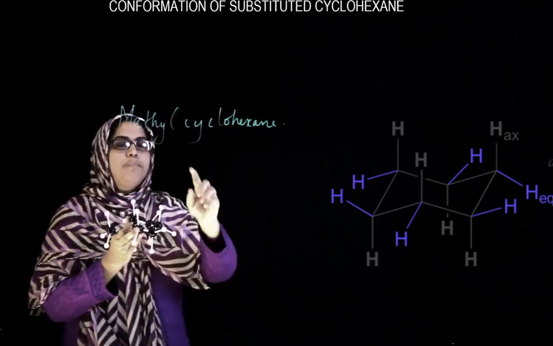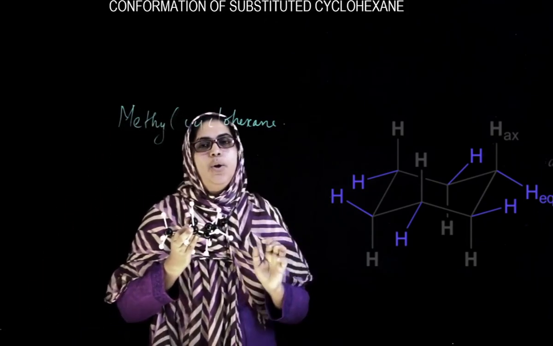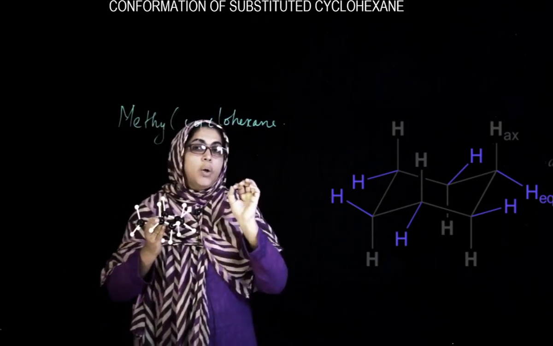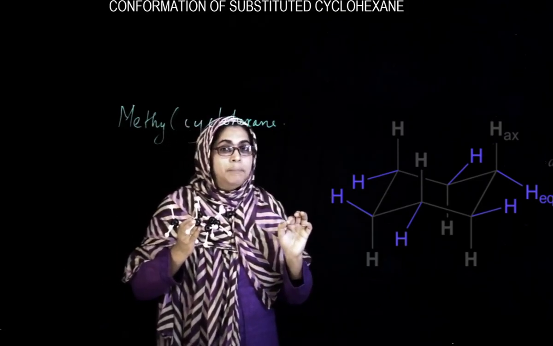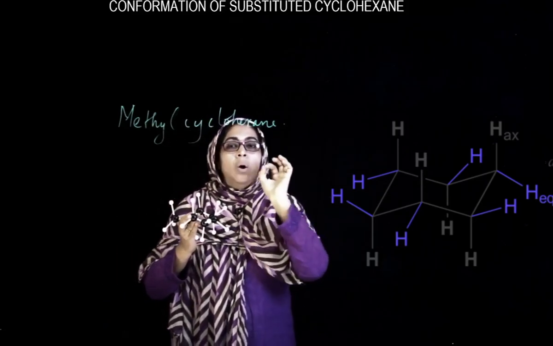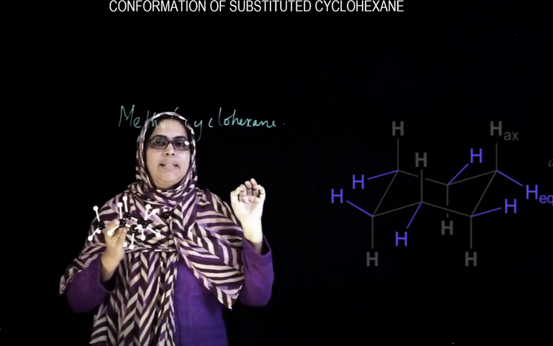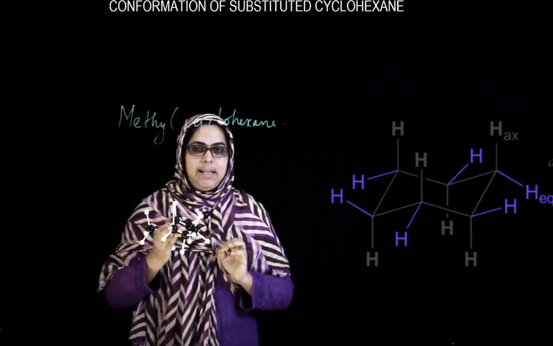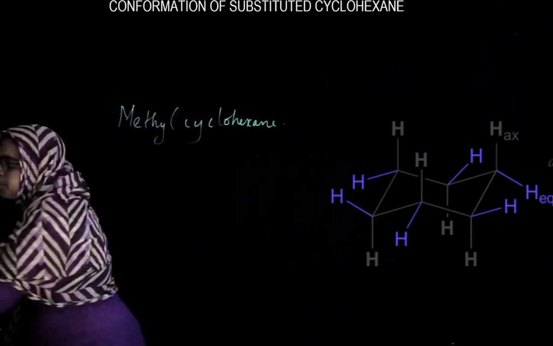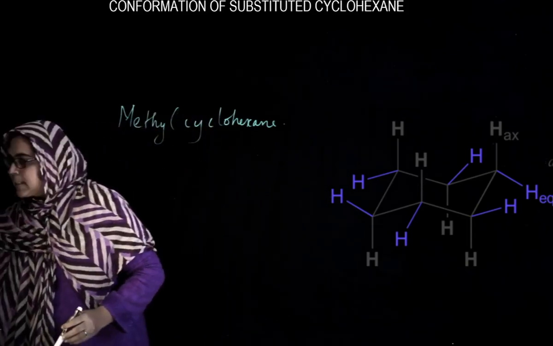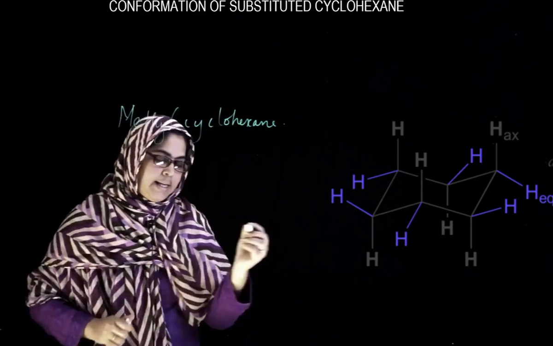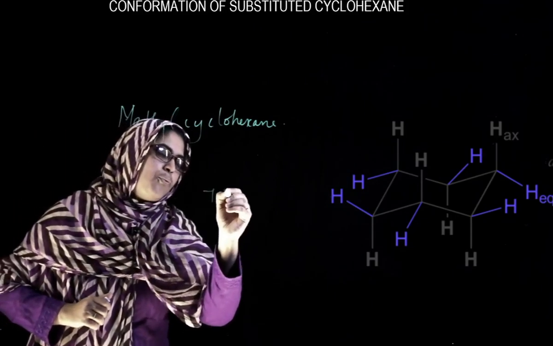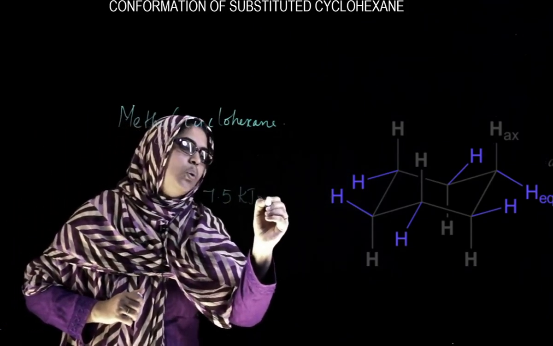In the case of methyl cyclohexane, it is clear which will be most stable at equilibrium. Equatorial methyl cyclohexane will be more stable than the axial, and the energy difference between axial and equatorial is 7.5 kilojoules per mole.